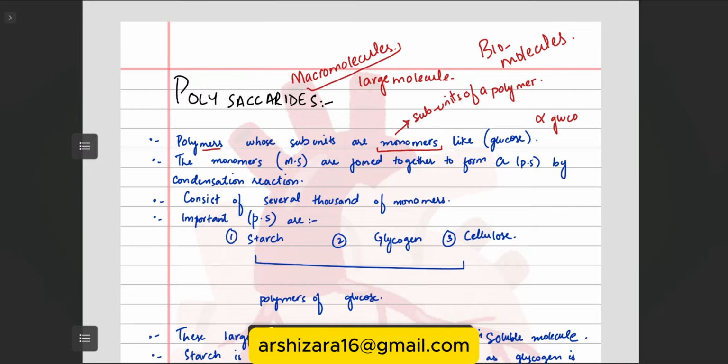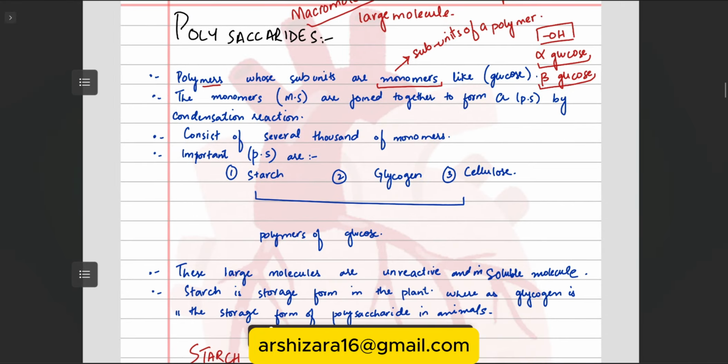Glucose has alpha glucose and beta glucose. What is changed in alpha and beta? Basically the positioning of the hydroxyl group. That is an important detail, because it makes up the structure of the polysaccharide. Alpha glucose and beta glucose are different, and they make different polysaccharides. The combination of their bonding makes different polysaccharides, which consist of several thousand monomers.